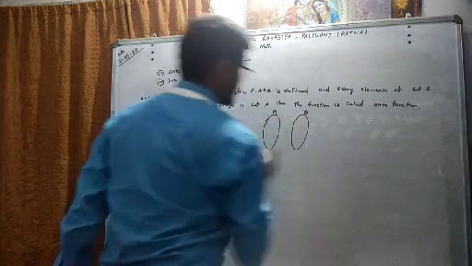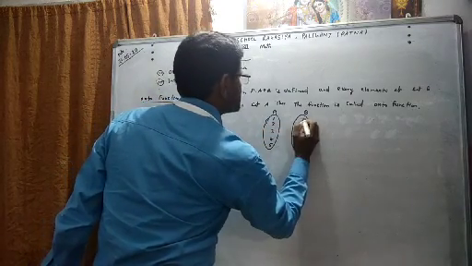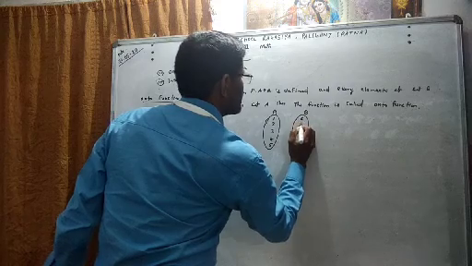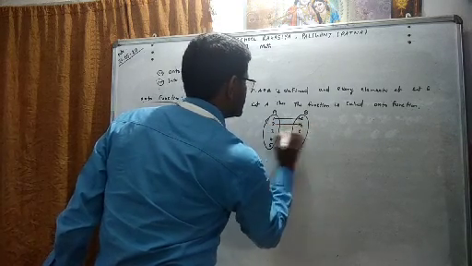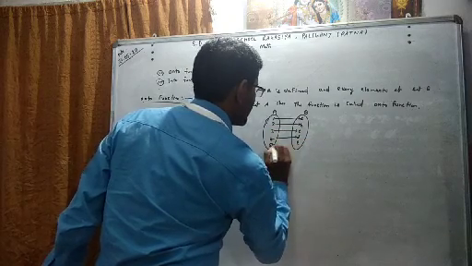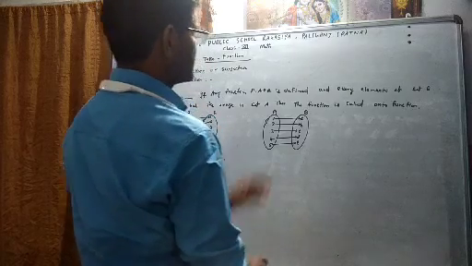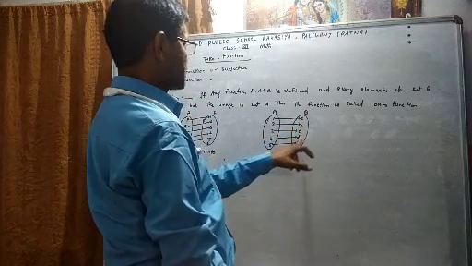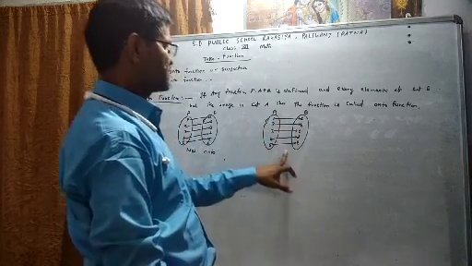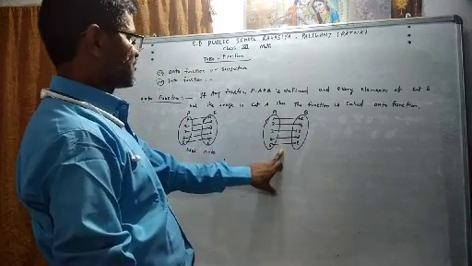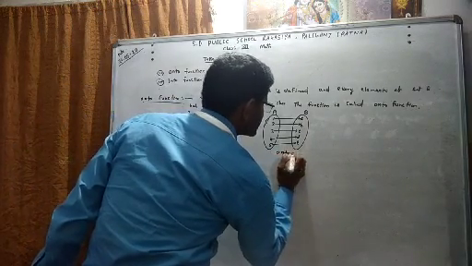Now we say about another function. Set A is 1, 2, 3, 4, 5, and set B is A, B, C, D, E. 1 has element A, 2 has B, 3 has C, 4 has D, and 5 has E. In this example, we examine that every element of set B has a pre-image in set A. Hence, this function is onto function. It is the exact form of onto function.